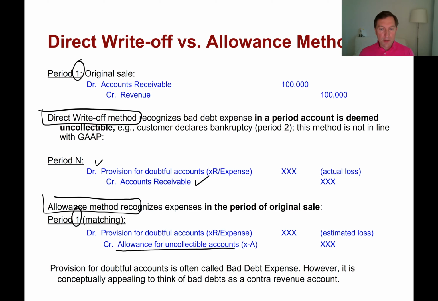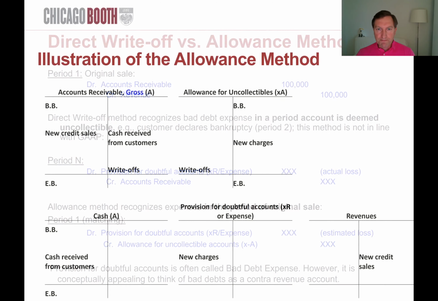Here we cannot credit receivables, and as a result we use this contra asset account that helps us to reduce the balance of accounts receivable, and this reduction happens due to us making credit sales, some of which are not going to be collected, right? So the allowance, as usual a contra asset account, keeps track of reductions in another account. In this case, accounts receivable are being reduced by the allowance account, okay?